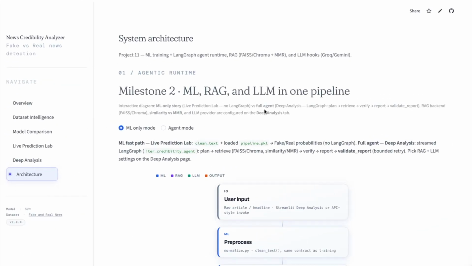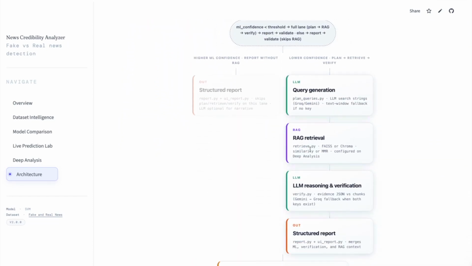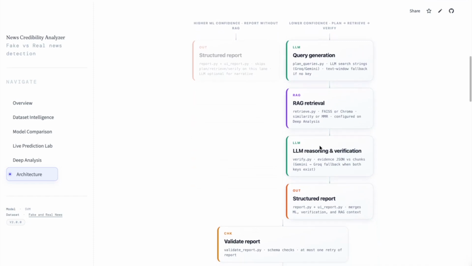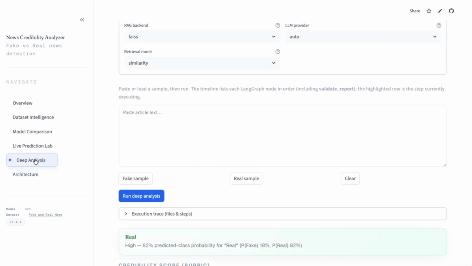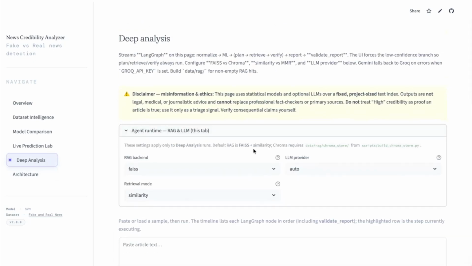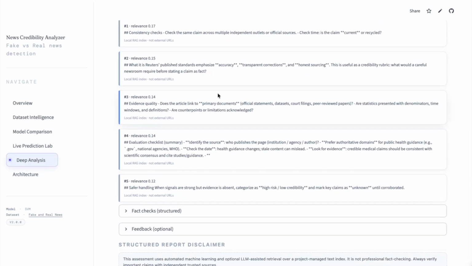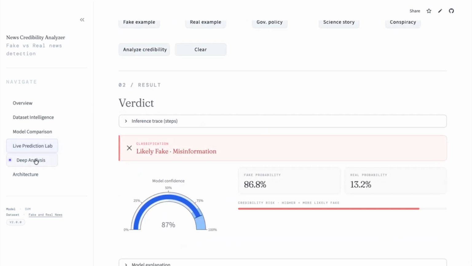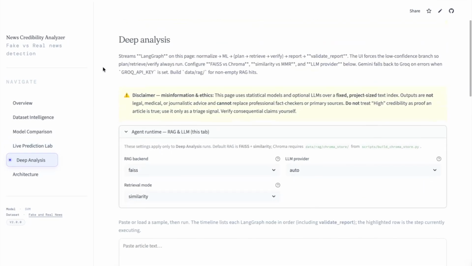So if I had to sum it up, Milestone 2 turns a fast classifier into a thinking system. We start with SVM for the speed and layer on RAG for real-world grounding, use LLMs to plan and verify, orchestrate everything using LangGraph, and bring it all together with Streamlit. This isn't just prediction anymore. It's reasoning, verifying the truth, and explaining in one pipeline. That's the shift from guessing truth to actually validating it. So yeah, thank you. And this is all for the news credibility analyzer.